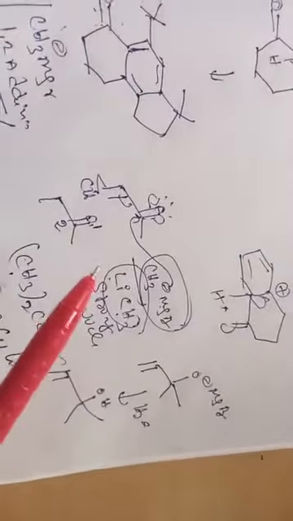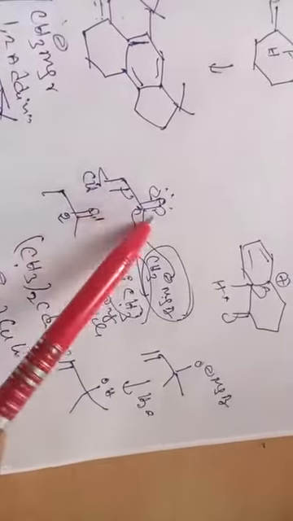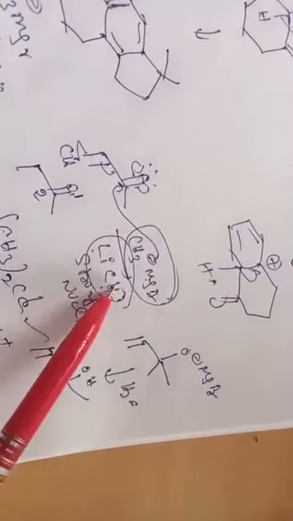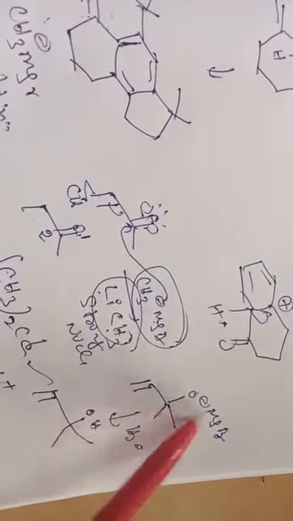Then I also explained to the student that for 1,3 alpha beta unsaturated carbonyl compounds, methyl magnesium bromide or alkyl lithium are very strong nucleophiles, so 1,2 addition is the major product.